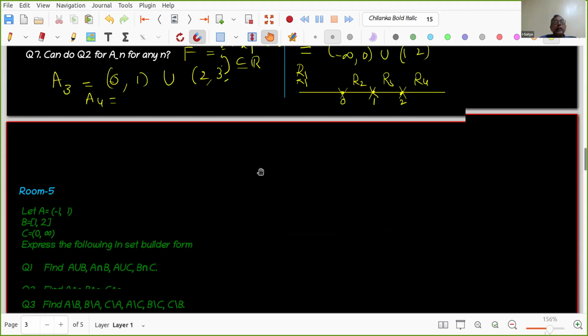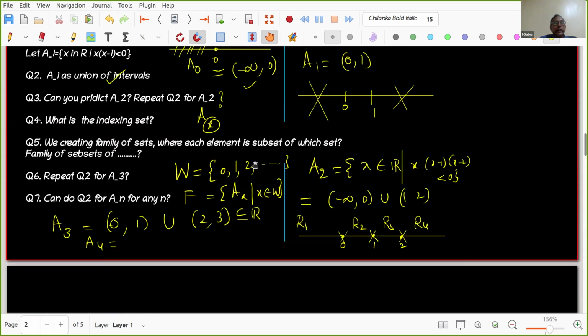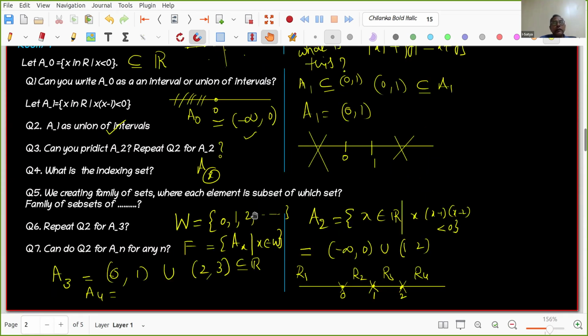That comes only when you do some A2, A3, A4 like that. Then you will get some idea how to attack the problem. That is what Kumarasan sir told in the discussion: see the patterns and then conclude. Mathematics is exactly that: see the patterns, make up some statements and then prove them. Otherwise, give a counterexample.